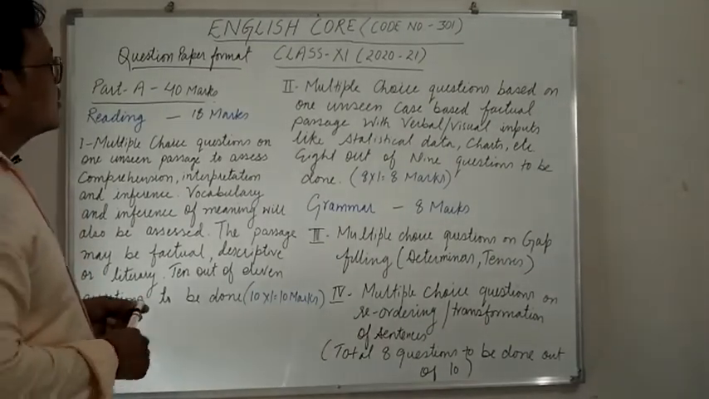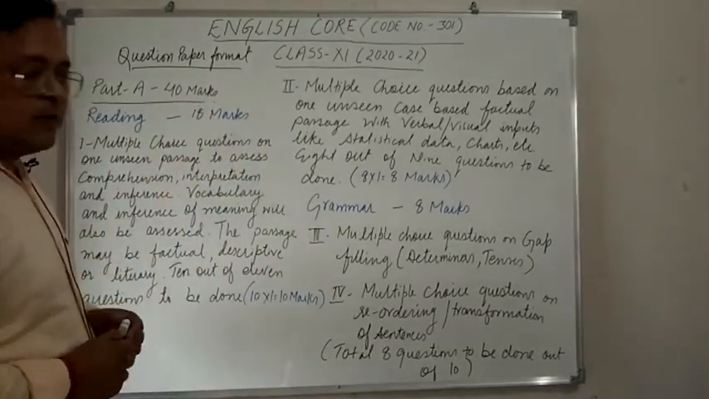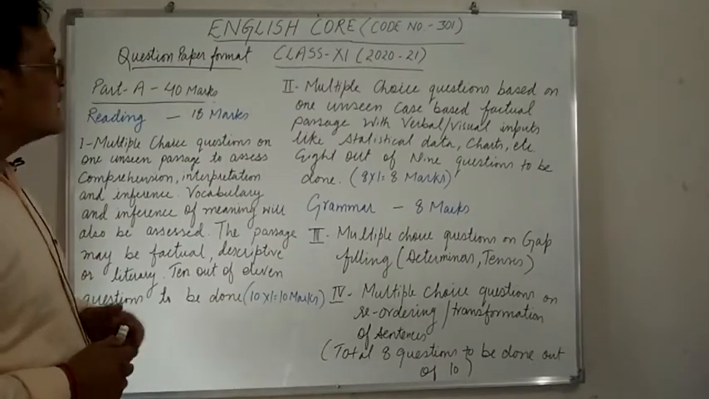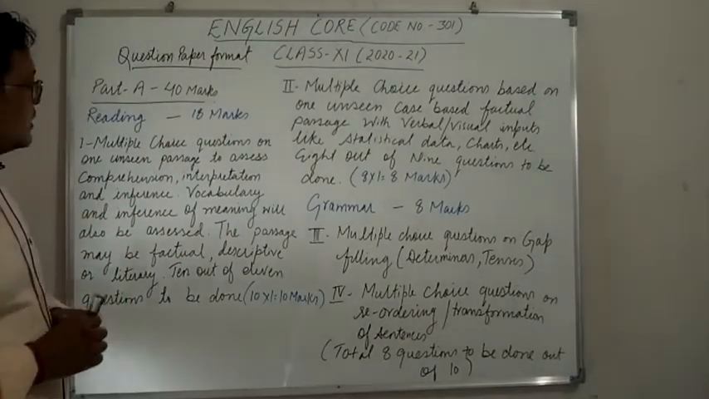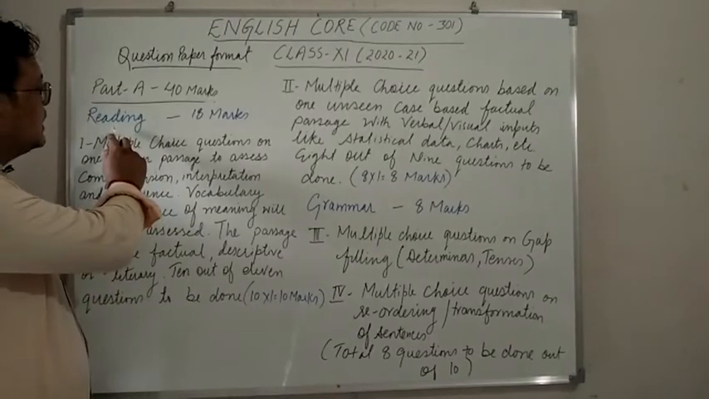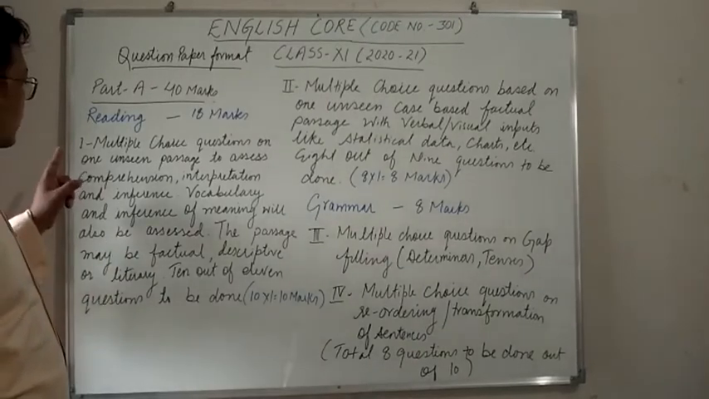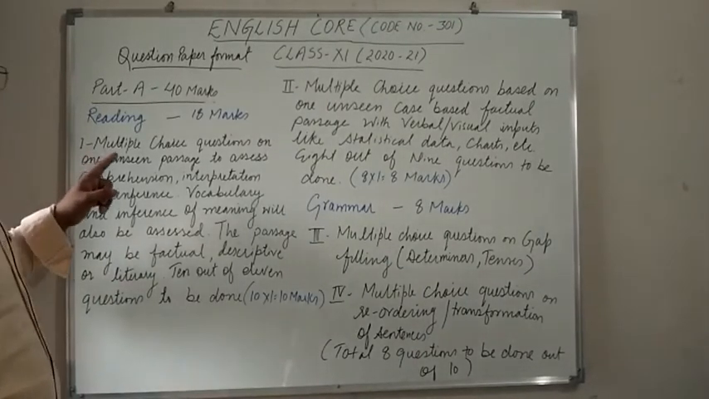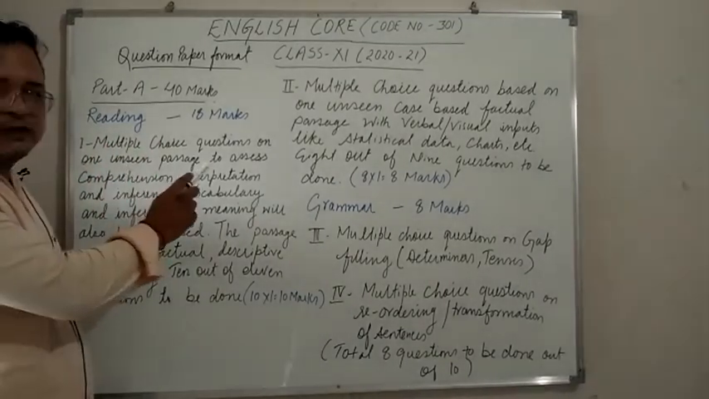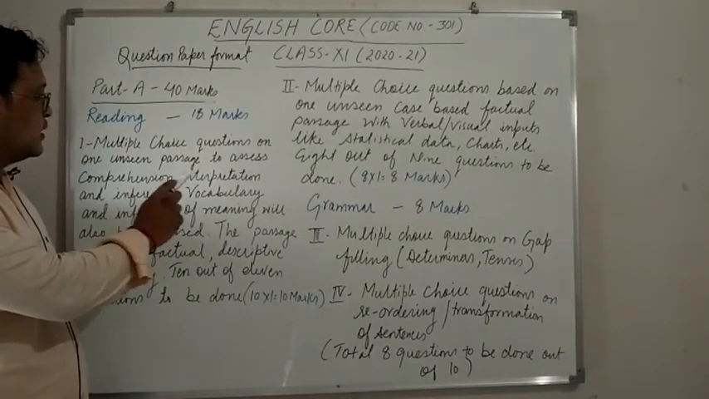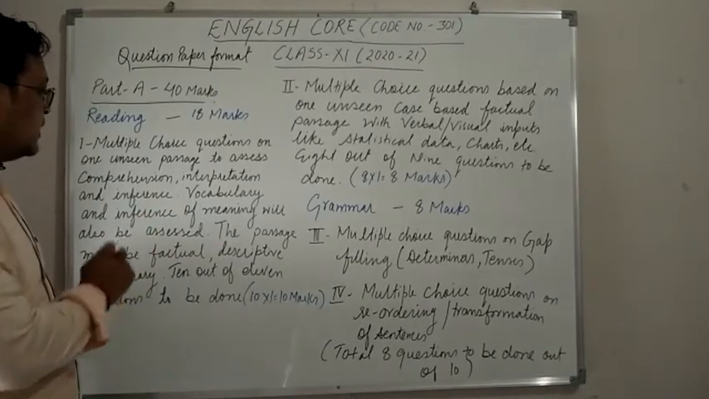So children, class 11 question paper will consist of sections. Let's discuss Part A. Part A will be of 40 marks, in which the reading section will be of 18 marks. Question number 1 will consist of multiple choice questions on one unseen passage to assess comprehension, interpretation and inference. Vocabulary and inference of meaning will also be assessed.